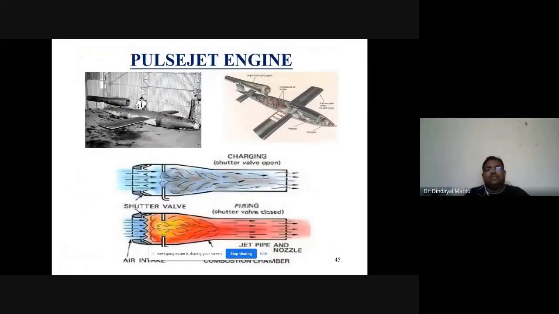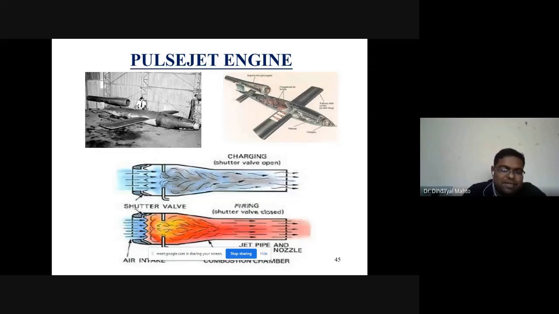Next one is the pulse jet. This is the very famous design of the German V-2 bomber, which was used in World War II. If we look at the cut section, it has a flame holder. Before the flame holder, there is a spring-loaded intake through which air enters at very high speed, and it is directly exposed to the flame holder, where burning takes place almost at constant volume because the volume is not going to change. Finally it expands into the tailpipe, which we call the jet pipe and nozzle, to generate thrust.